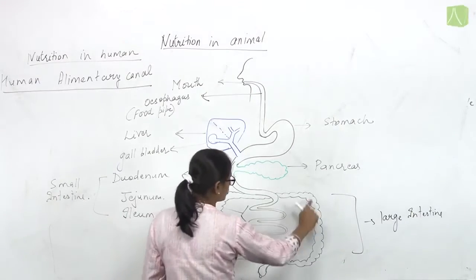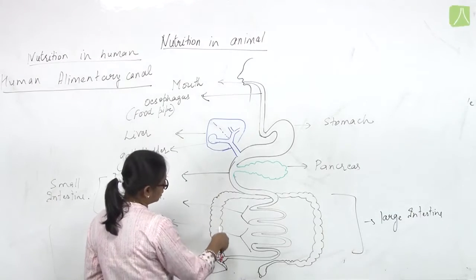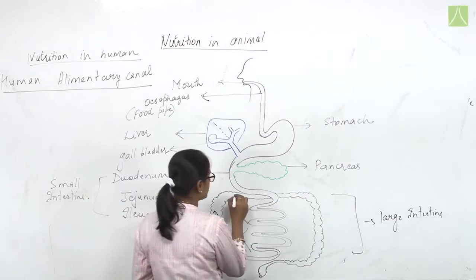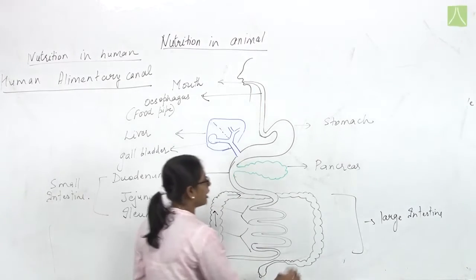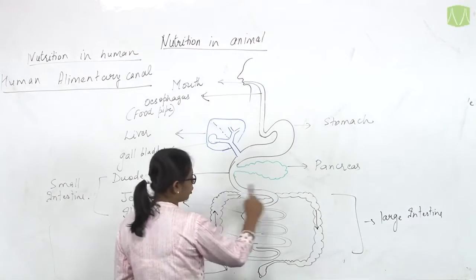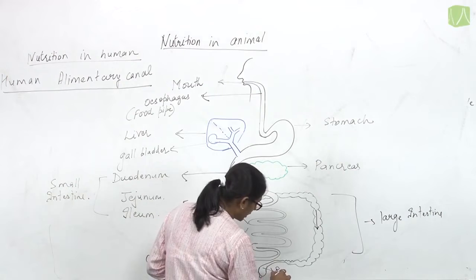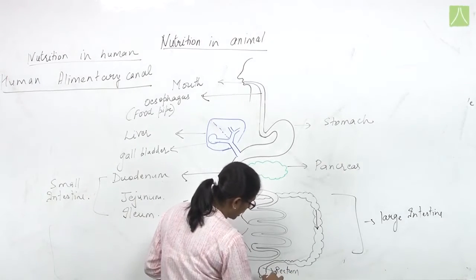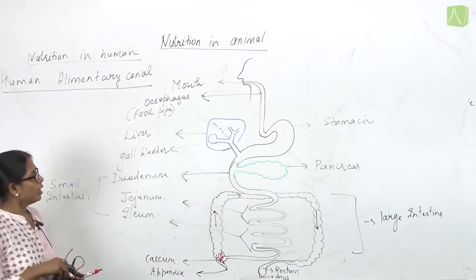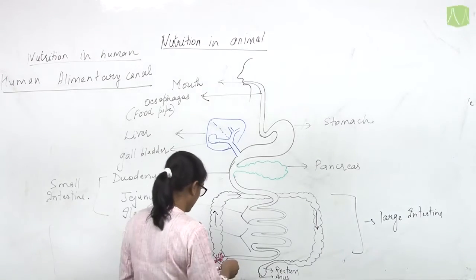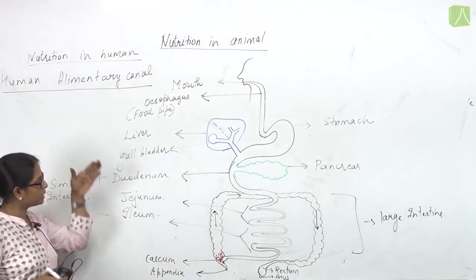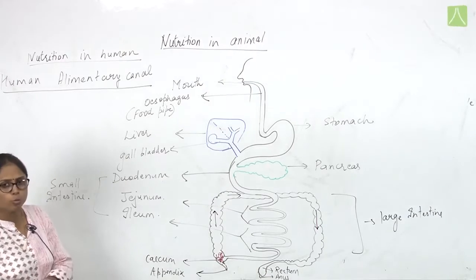Then this particular part is the colon. The colon has three major regions. This is the ascending colon, this is the transverse colon, and this is the descending colon. Then after the cecum and colon, it continues into the rectum. And then last is the anus, that is the anal pore. Fine. Now let's discuss the details of the whole structure. This is the complete alimentary canal found in we human beings.